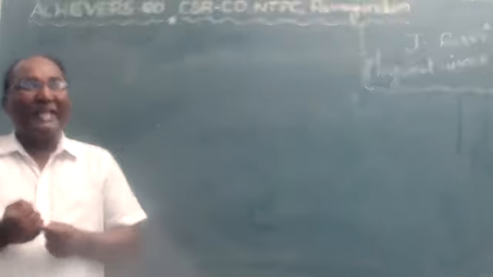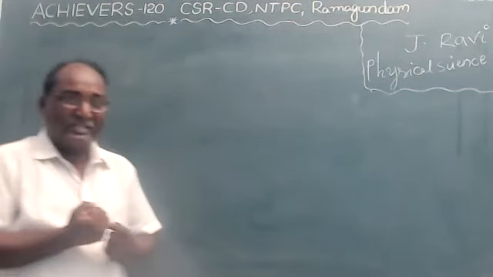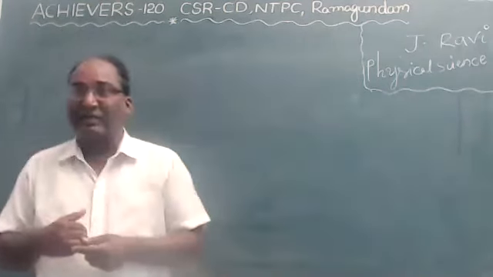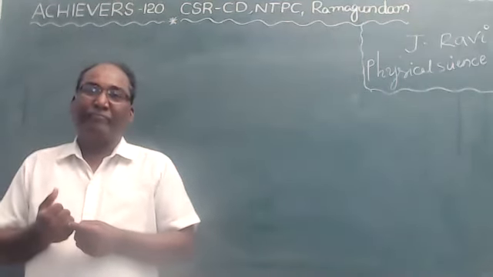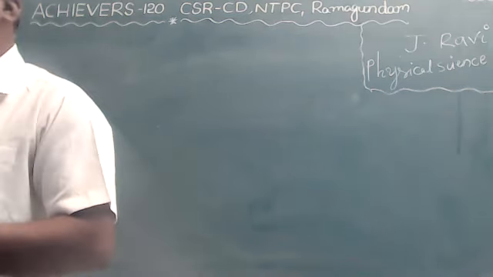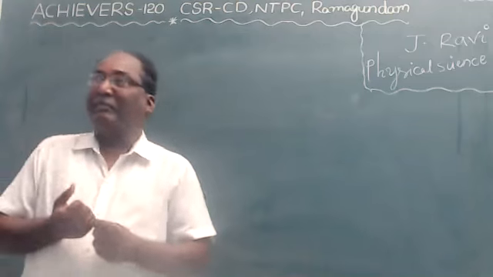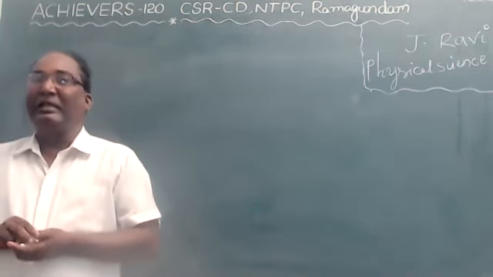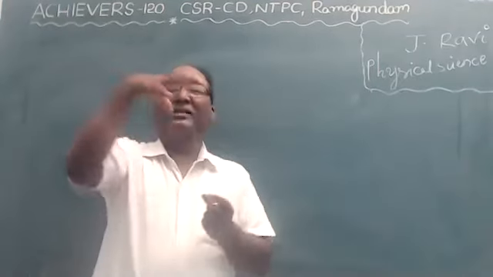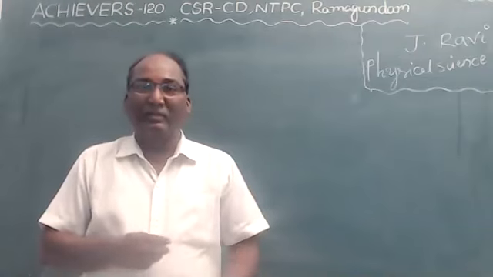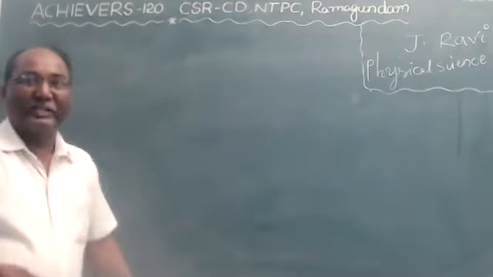For example, a light ray falls on a surface. What happens? If the light falls on any surface, it gets reflected. Today, I am going to explain the first lesson.